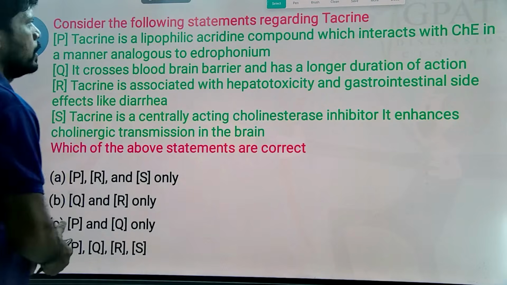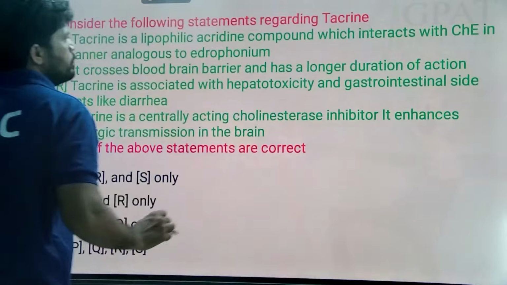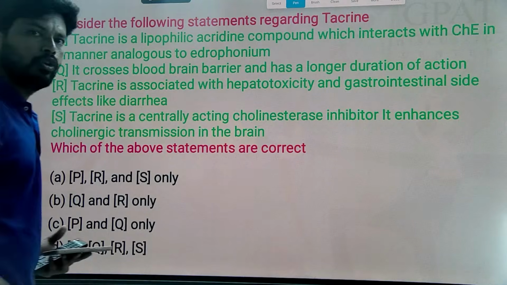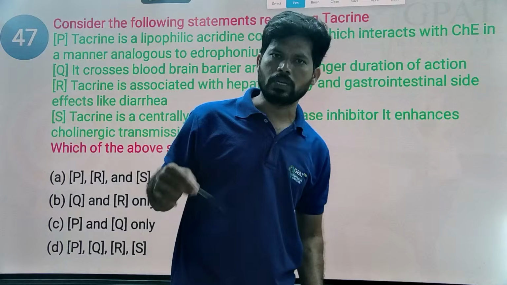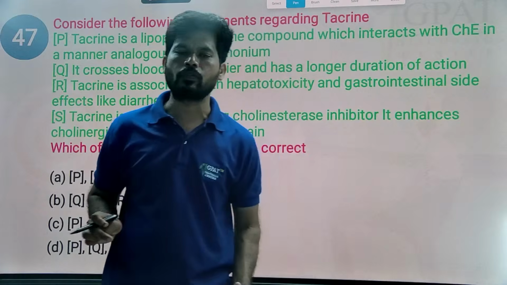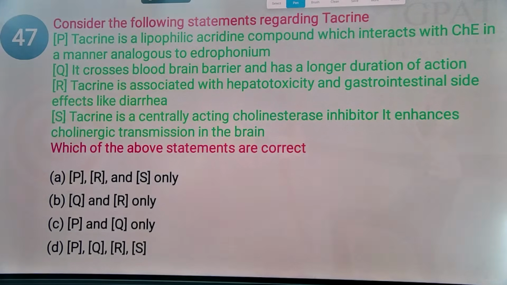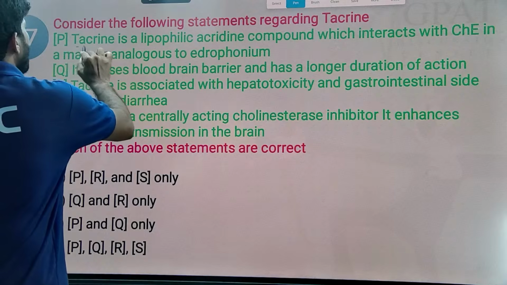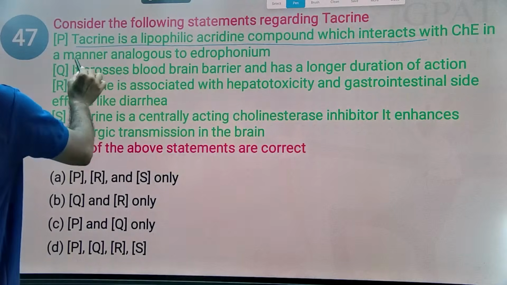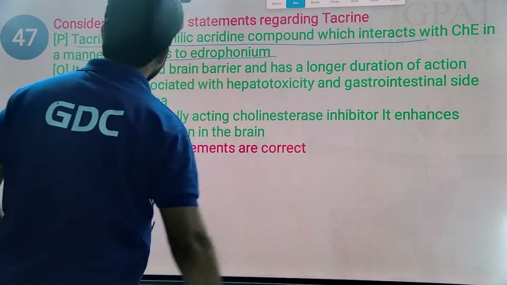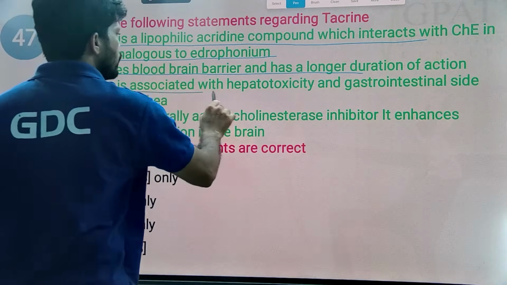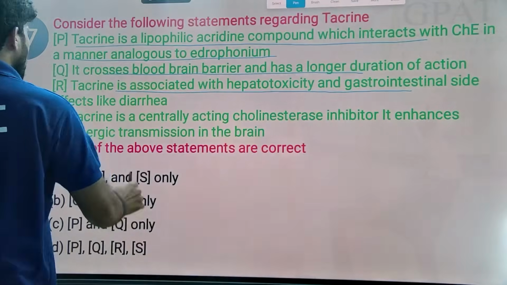Next. Consider the following statement regarding tacrine. Tacrine is a first clinically successful drug for treatment of Alzheimer's disease. Nowadays, it is not used because of its adverse effect of hepatotoxicity. So, tacrine is a lipophilic acridine compound which interacts with the cholinesterase enzyme in a manner analogous to edrophonium. It crosses the blood-brain barrier and has a long duration. Tacrine is associated with hepatotoxicity and GI side effects like diarrhea.